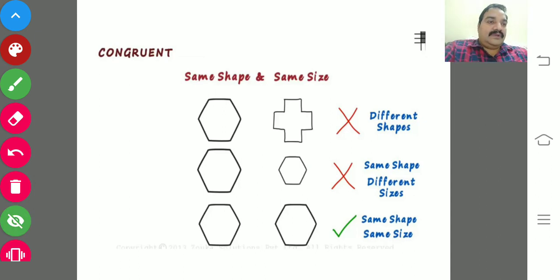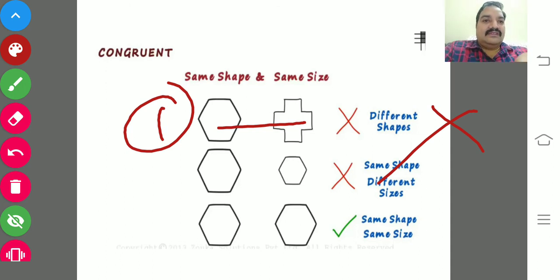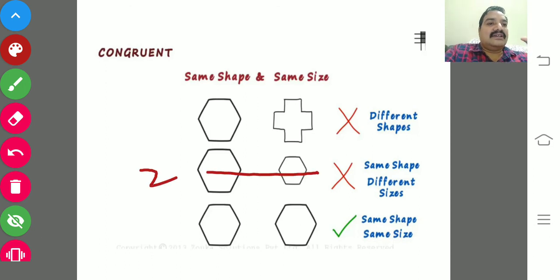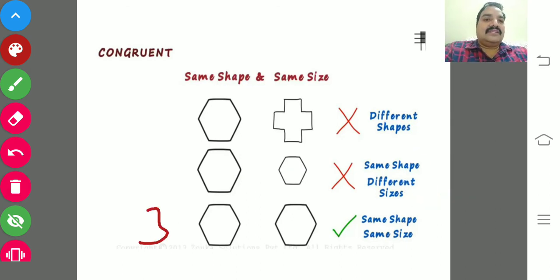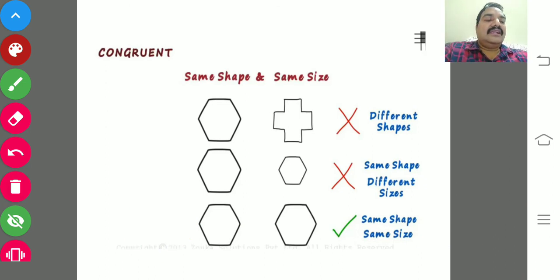Here is a little bit of exercise. What is congruent? If you observe the first one, at a glance you can say the two are not congruent because they have different shapes. In question number 2, the two are the same shape but different sizes. That's why they are not congruent. Now the third question. If you observe these two, yes, they are the same shape and same size. That's why the two are congruent figures.